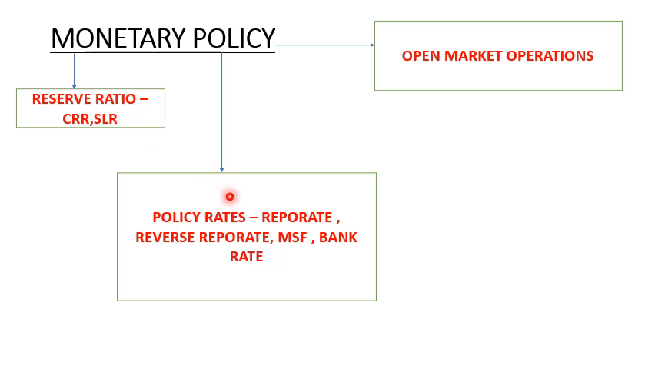Next, we have policy rates. Repo rate. Repo rate is the interest rate at which the RBI lends money to commercial banks in case of shortage of funds with banks against government securities. This is like a short-term loan given for a maximum of 2 days.